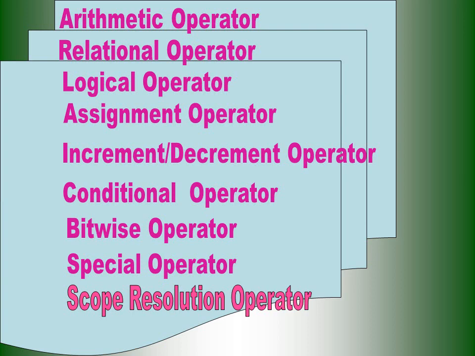See here: arithmetic operator, relational operator, logical operator, assignment operator, increment and decrement operator, conditional operator, bitwise operator, and special operator. These 8 kinds of operators we have in C programming are also in C++ programming. One more special operator we have here is the scope resolution operator. Then let us see one by one what they actually are.